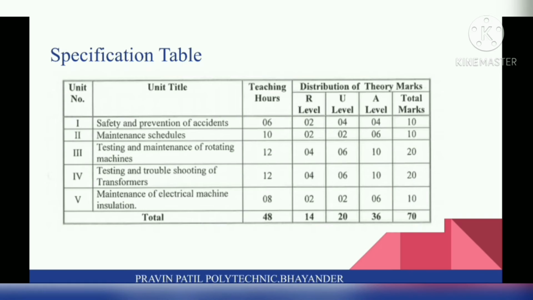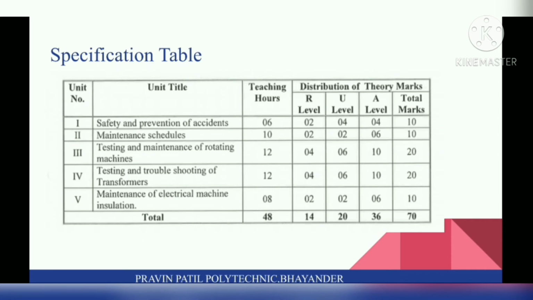This is the specification table for this subject. So first unit is safety and prevention of accidents, which has a weightage of 10 marks. Second chapter is maintenance schedules, weightage is 10 marks. Third chapter is testing and maintenance of rotating machines, which has a weightage of 20 marks.